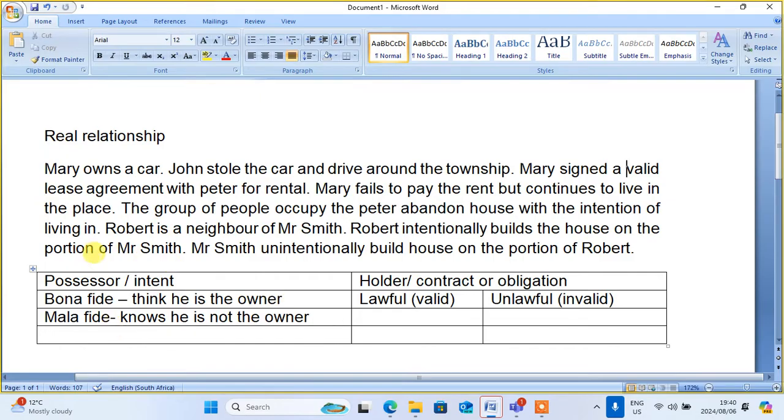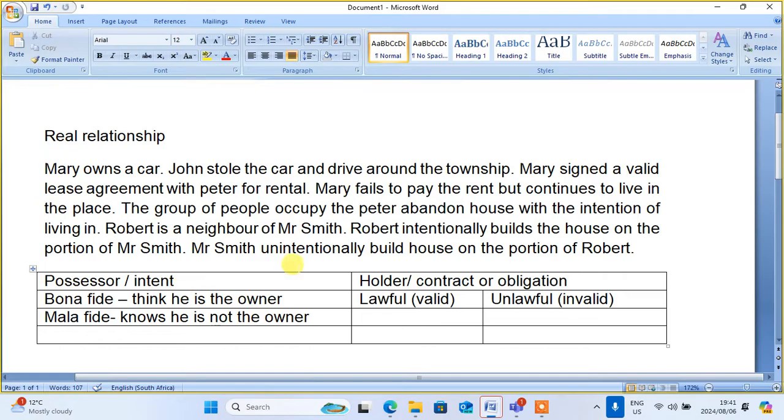Yes. Then Mr. Smith unintentionally built a house on the portion of Robert, because he's not aware that he's building on the portion of Robert. Therefore, Mr. Smith is a bona fide possessor. This one, Robert, is a mala fide possessor. But Mr. Smith is a bona fide possessor. Those are two different things.